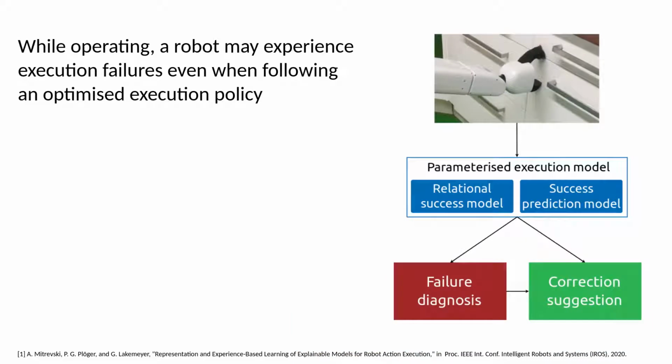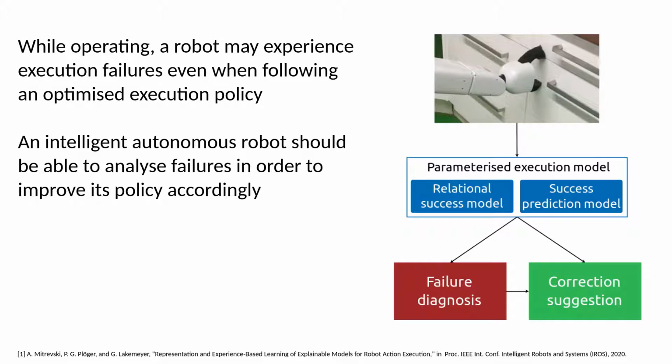In this paper, we focus on the problem that a robot may fail while executing everyday actions, for example while opening drawers, even though it might be following an optimized execution policy. The motivation is that an intelligent autonomous robot should be able to analyze its execution failures and, whenever possible, improve the execution policy based on the analysis.